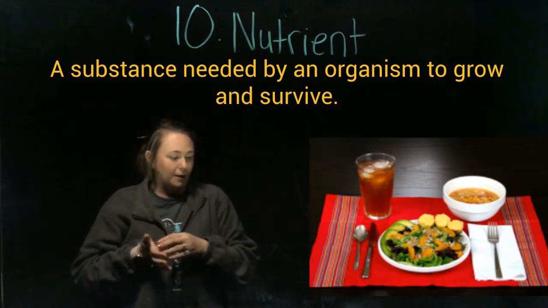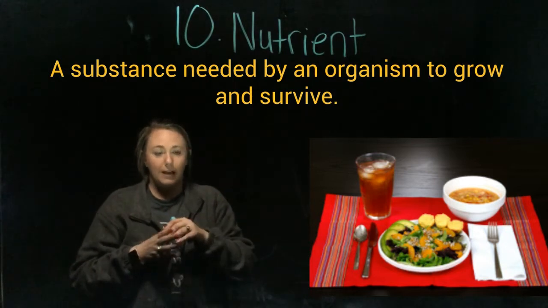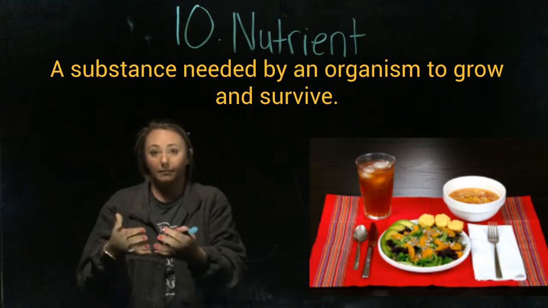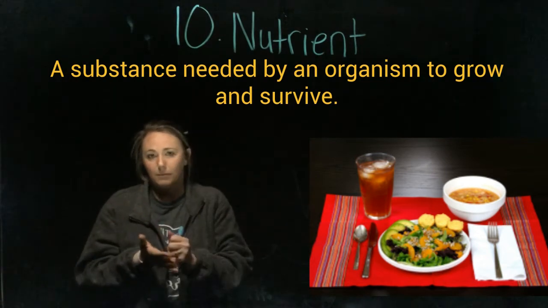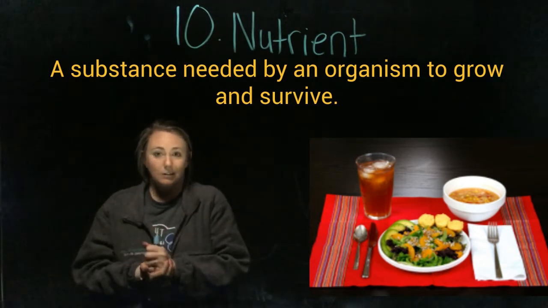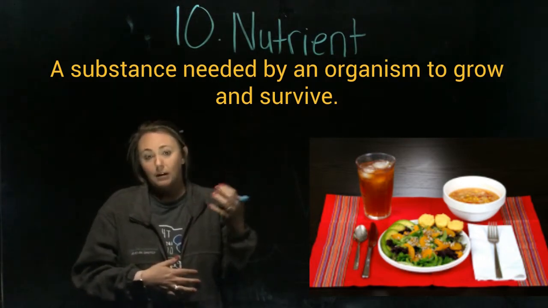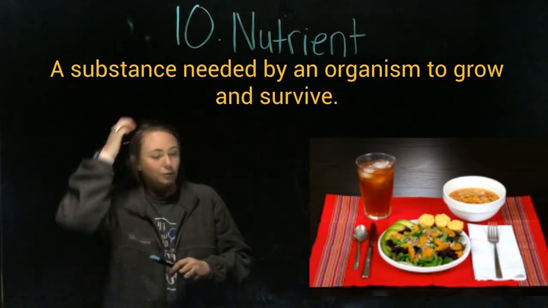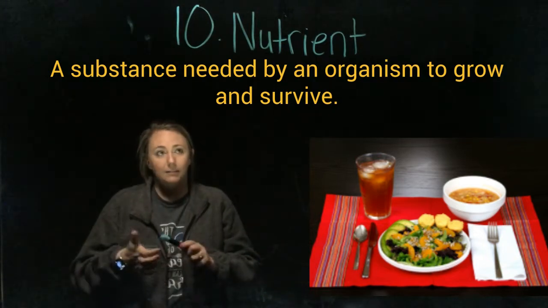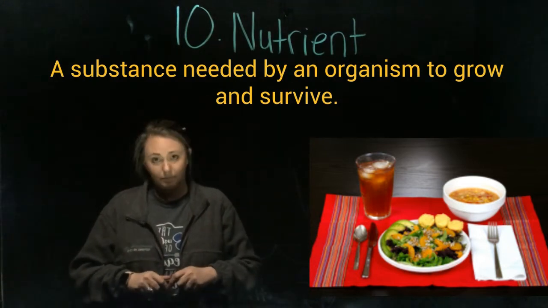That is, a nutrient is just what is provided in the food source to help you grow and to survive. Okay, if someone doesn't get all the vitamins and the nutrients that they need, then they won't grow to be the full size that they could. They'll be very malnourished. Okay, so nutrients are just those things that you need to continue growing and surviving. Without them, you will die.